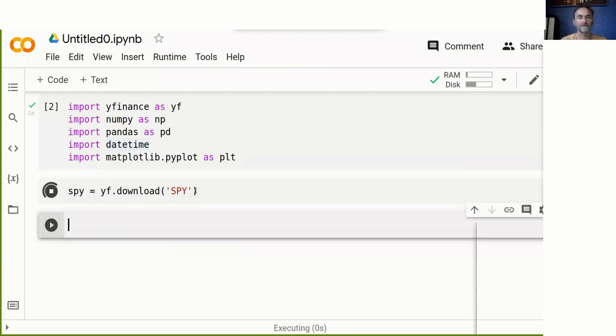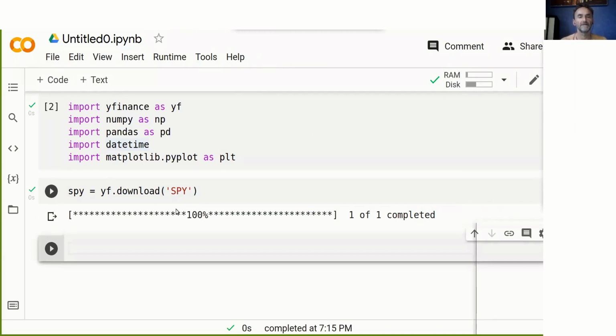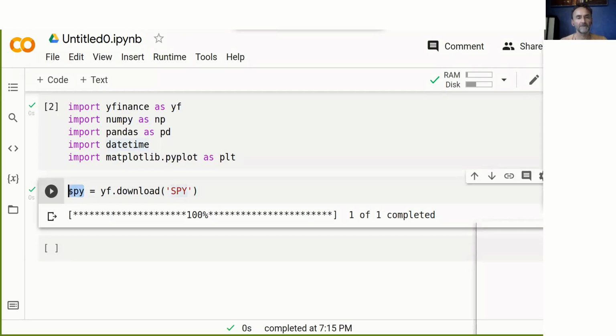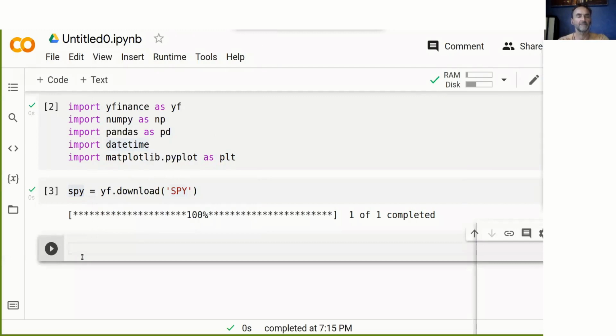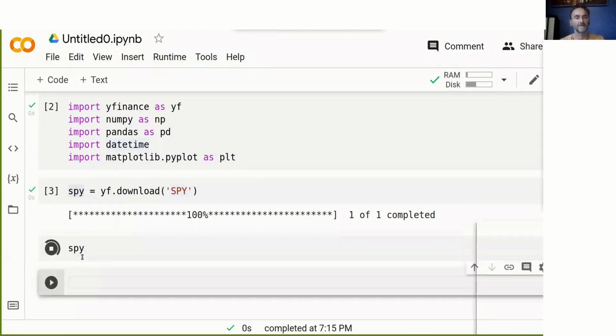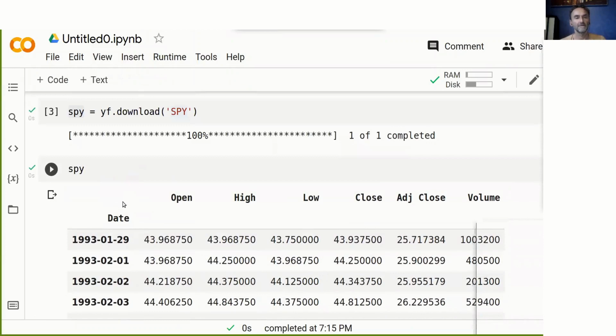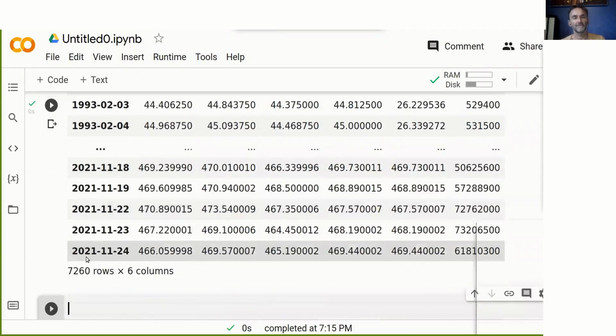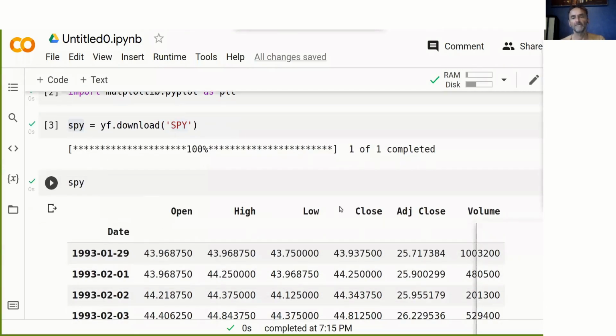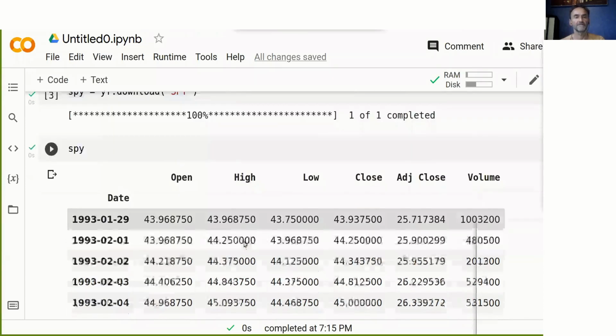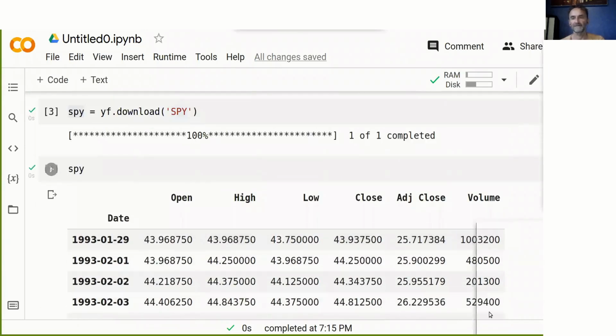If I run this, it'll just go boom, and then it says completed. Now, this is probably actually not ideal just to do this, but I'll do it anyway. If we look into the SPY data here, you can see it starts from 1993 all the way to 2021, the 24th, which was yesterday. And we get open, high, low, close, adjusted close and volume data. So there's a big data set here that goes all the way backwards.